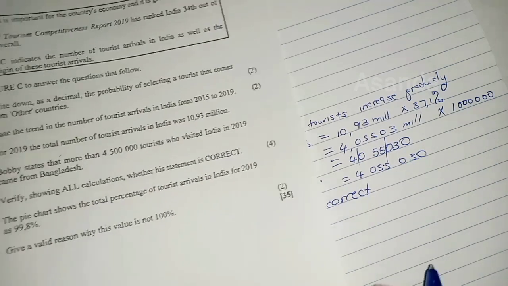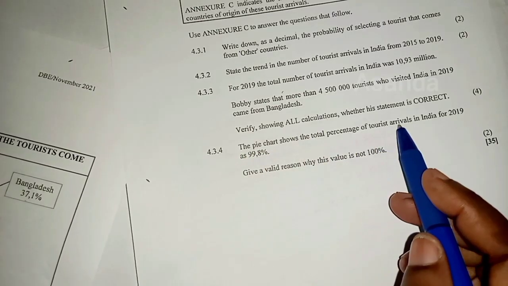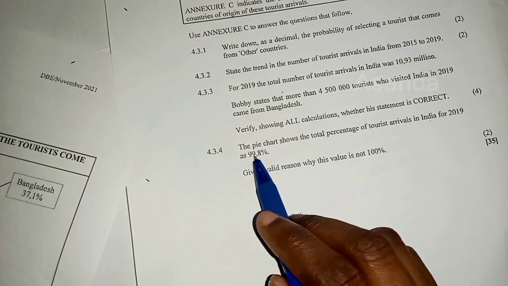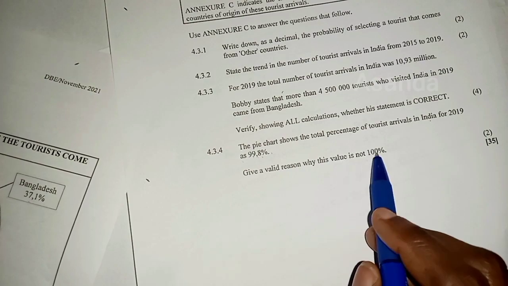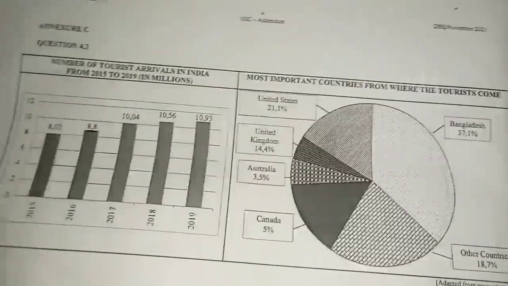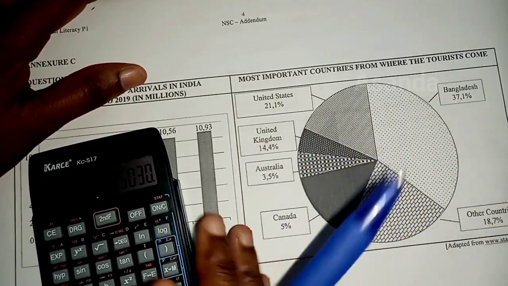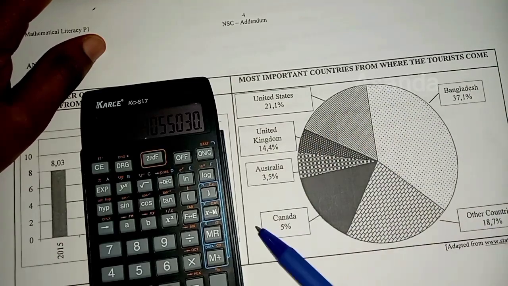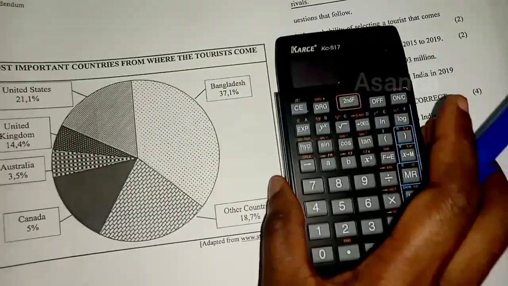Right, let's move on from that and say the pie chart shows the total percentage of tourist arrivals in India for 2019 as 99.8%. Give a reason why this value is not 100%. So they're saying here, the total of all of these is supposed to be 100%, but when they've added them all up, it's 99.8%.